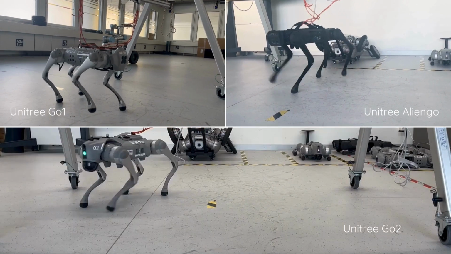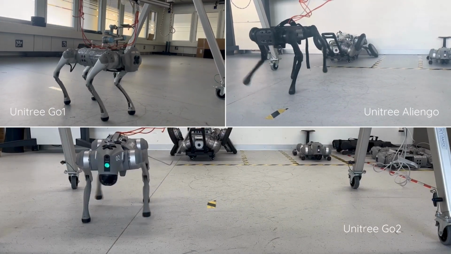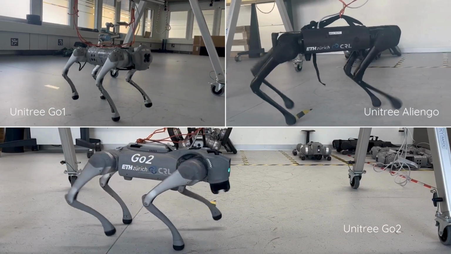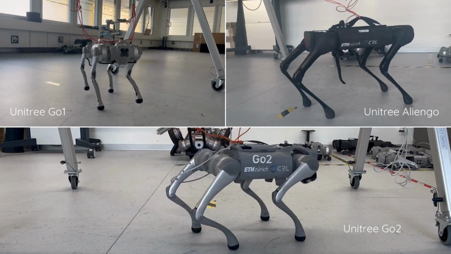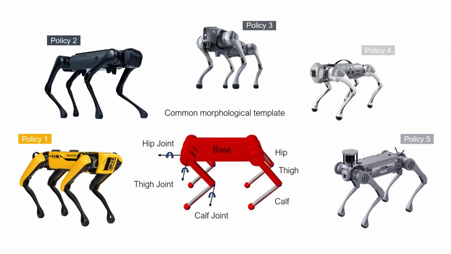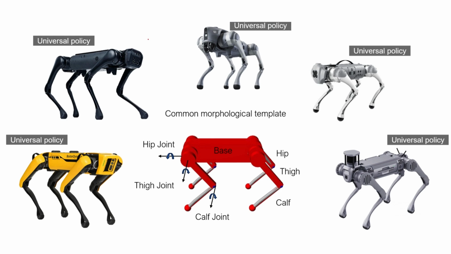This work presents a deep reinforcement learning framework to develop a policy for quadruped-agnostic locomotion control. Typically, RL policies are tailored to a specific robot embodiment, and whenever the robot's morphology or dynamics changes, a new policy needs to be trained from scratch. Many quadrupedal robots share a common 12 degrees of freedom design template, which we aim to exploit by training a universal locomotion policy that can transfer to these diverse platforms.